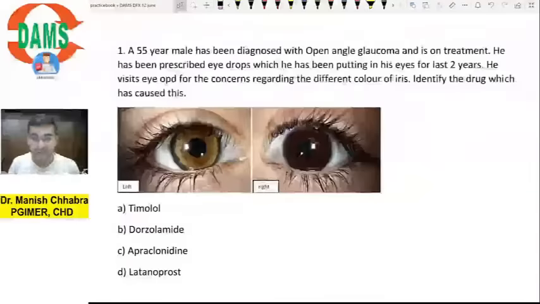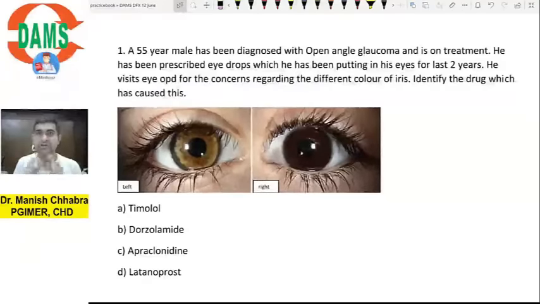All right, so we are going to discuss your CBT first paper questions. I hope all of you were able to solve the questions easily. I hope the questions were not difficult for you. Everything was from your previous year topics and your potential topics that could be asked, right? So quickly I am going to discuss these 15 questions.